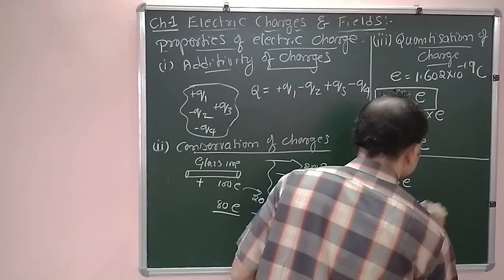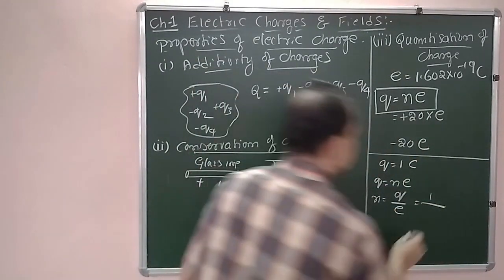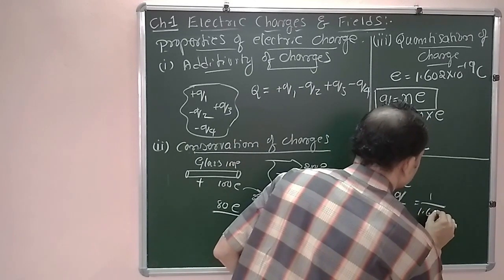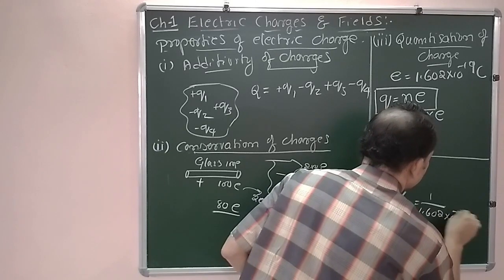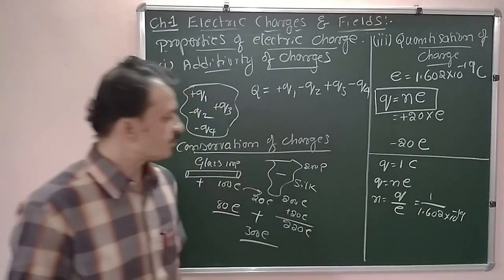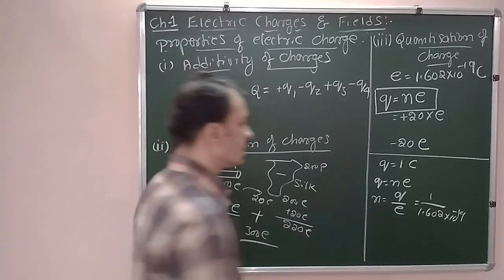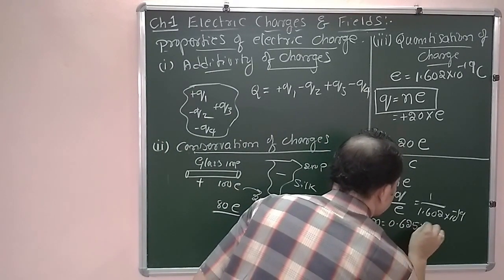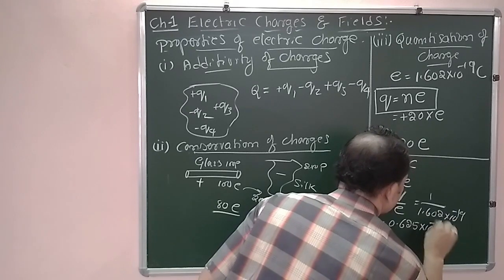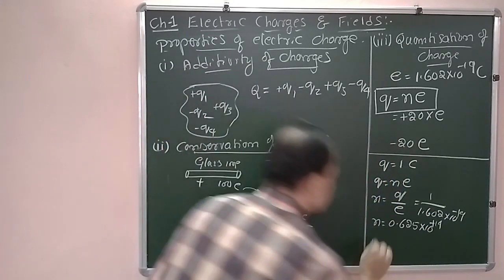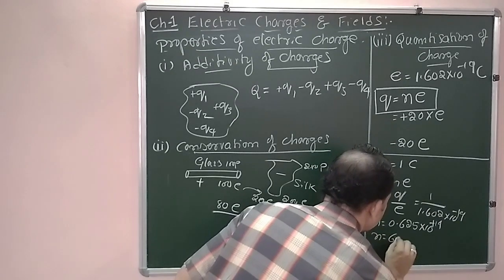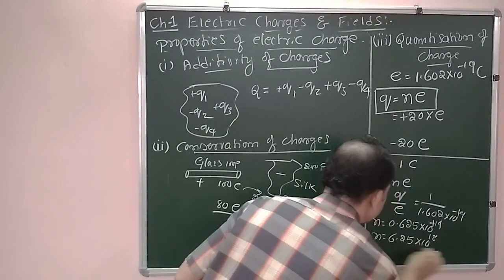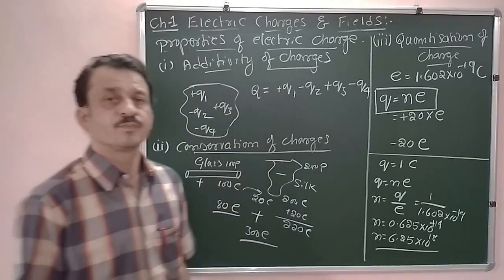Now Q is given, it is 1 coulomb divided by e, charge of 1 electron, 1.602 into 10 to the power of minus 19. If you work out this one, we will find n is equal to 0.625 into 10 to the power of plus 19, or if you write it in scientific notation, I am going to get 6.25 into 10 to the power of 18 electrons.